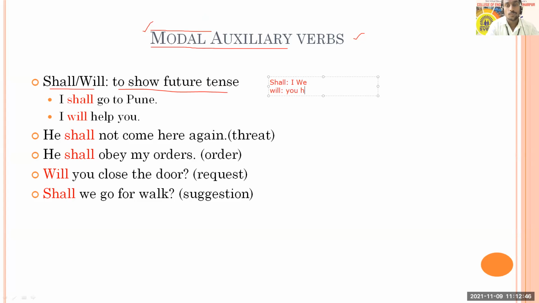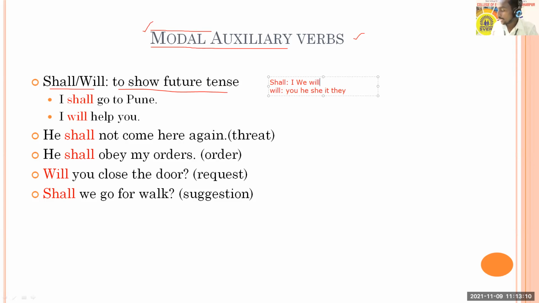You can use it for he, she, it, and for they as well. But that is what we usually and commonly see. Apart from that, you can also use will after I and we; we have seen in various sentences that people use I will and we will as well.